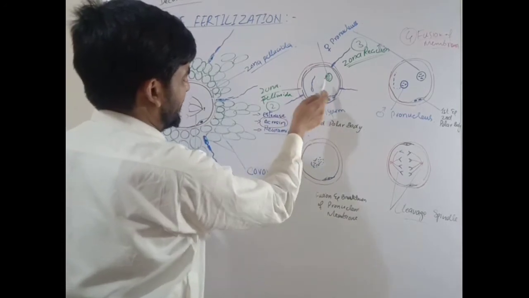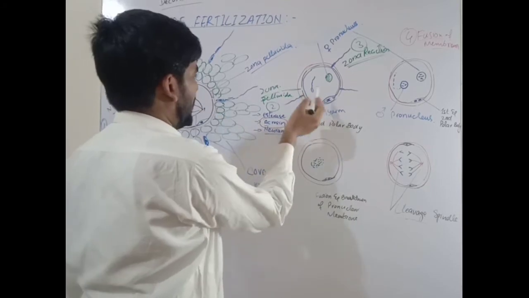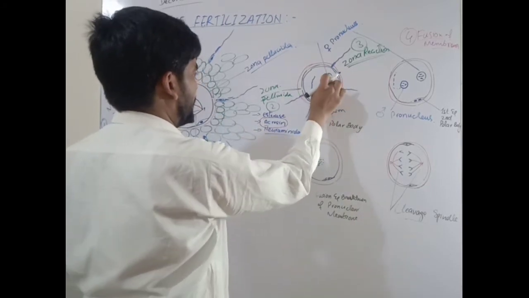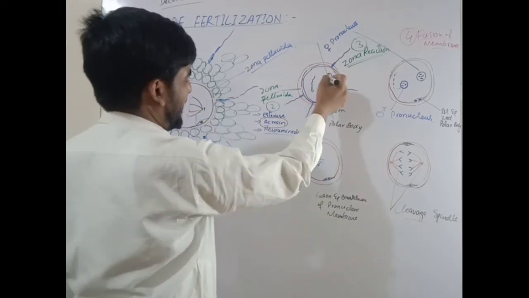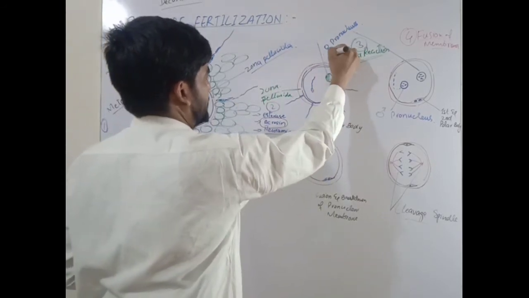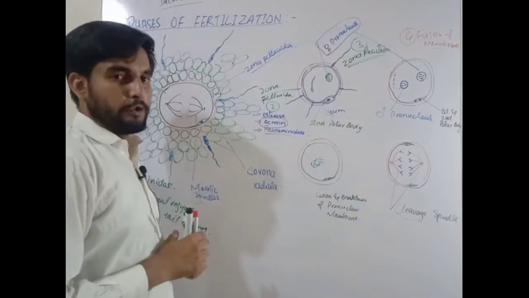Whenever the sperm entered, the second meiotic division started its completion. The female nucleus went from decondensed to condensed form, and it formed the pronucleus, the female pronucleus. So it formed the female pronucleus.